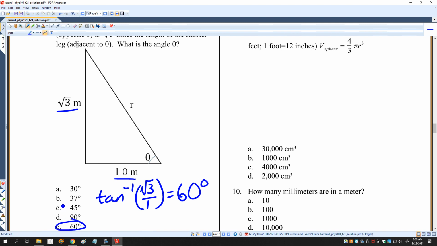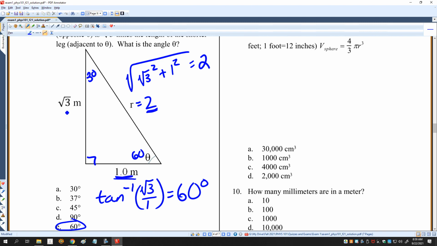And then on the next question, it asks, what is the length of the hypotenuse? We could do the square root of root 3 squared plus 1 squared. That's the square root of 4, which is equal to 2. So r is equal to 2. So as I said, this is a 30, 60, 90 triangle, and the hypotenuse is twice the shorter side, and the long side is root 3 times the short side.